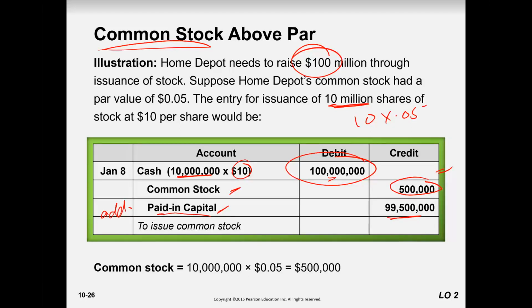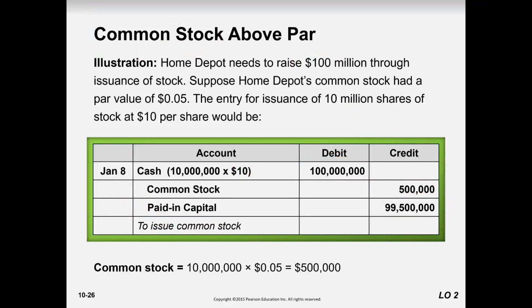Now you understand the term paid in capital? On top of the par you have paid additional paid in capital. So this is just like a premium on a bond, but in the case of stocks we call it paid in capital or additional paid in capital. One and the same thing. So you understand the entry here? Cash to common stock and to paid in capital, when we have a par value of 0.05. This is the issuance value.